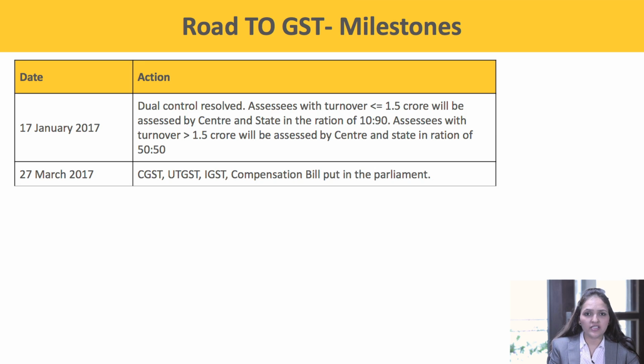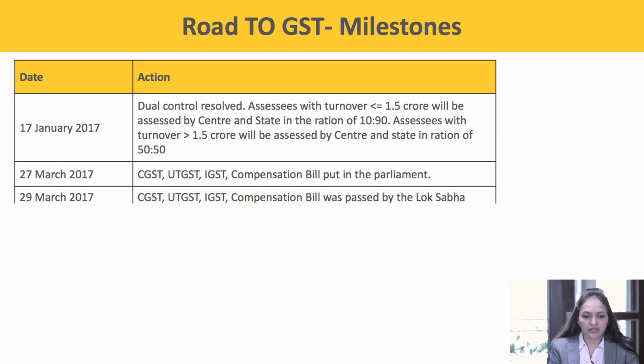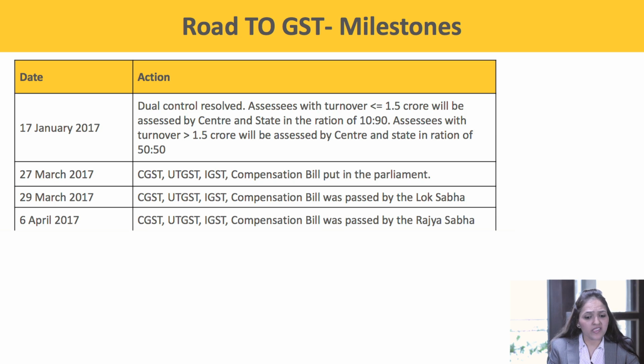Next, on 27th March 2017, the CGST, UTGST, IGST and compensation bill was put in the Parliament for discussion. On 29th March 2017, the bills were passed by the Lok Sabha. Then on 6th April 2017, they were passed by the Rajya Sabha.